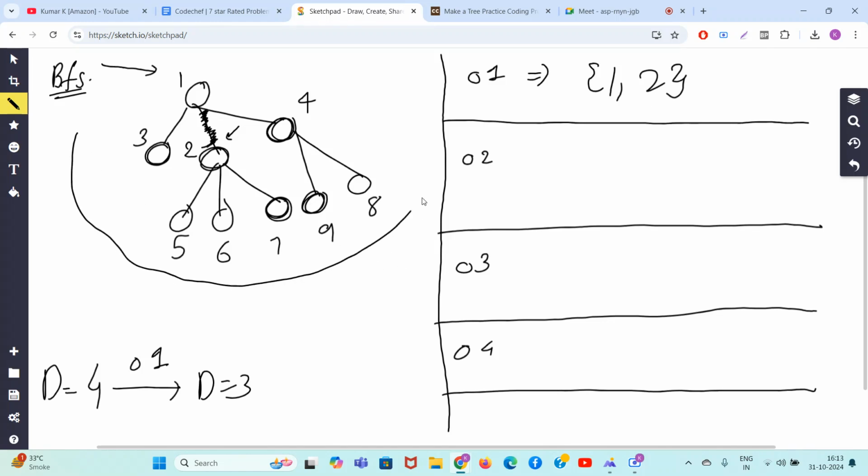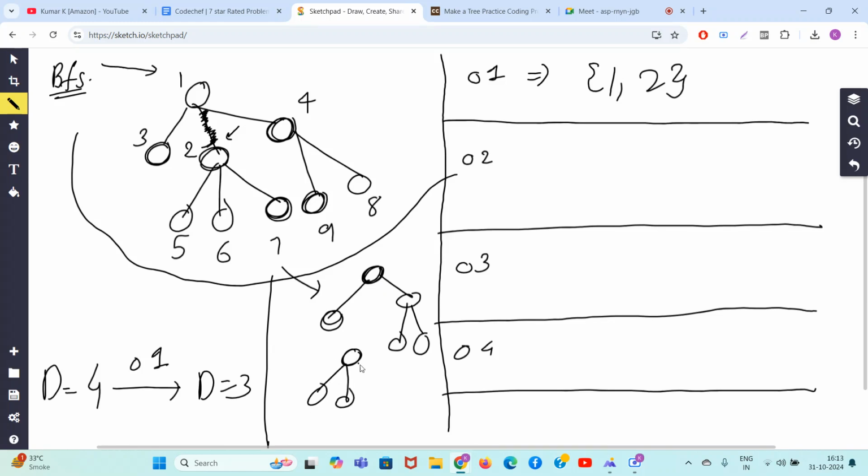How? Guys, after deletion, how does the tree look? The tree is looking like this. This node is like this here, this node is like this here, this is like this, and this. So guys, now we have two trees. It's a forest. Okay, it's a forest. What are the degrees? 1, 2, 3, 1, 1, 3, 1, 1. See guys, all nodes have their degree less than or equal to 3. It means in operation 1 you successfully converted the maximum degree of the tree from 4 to 3.